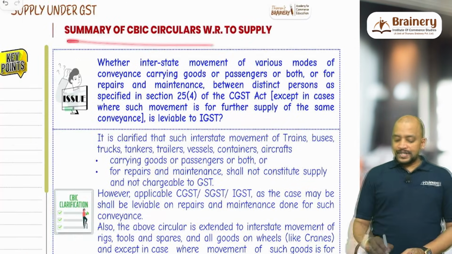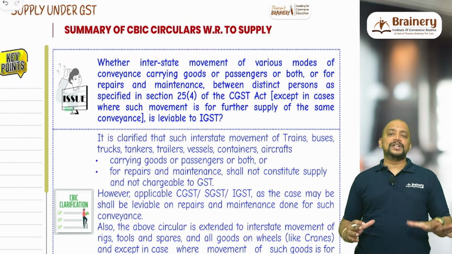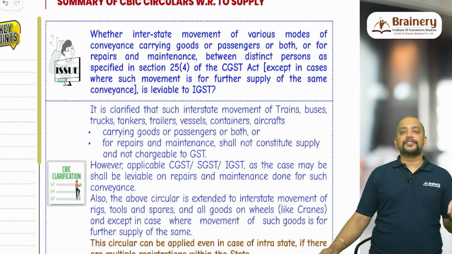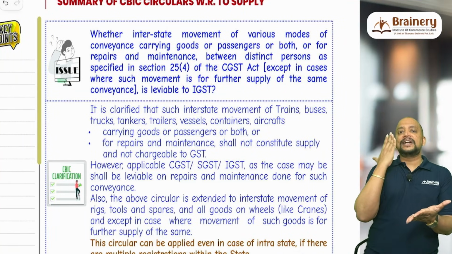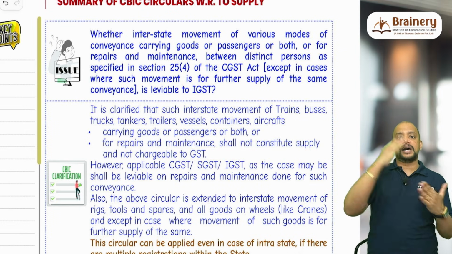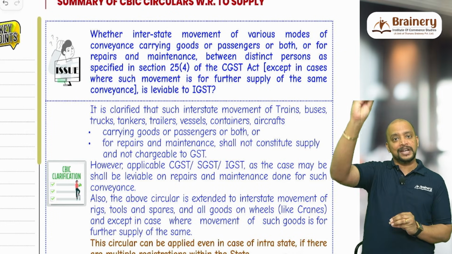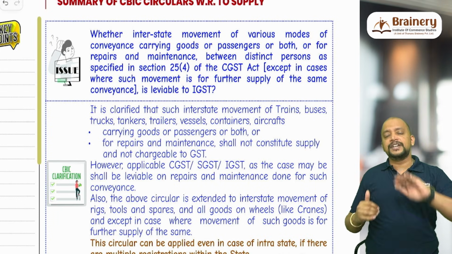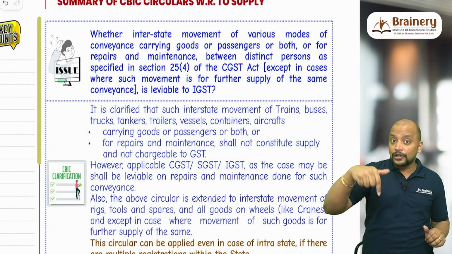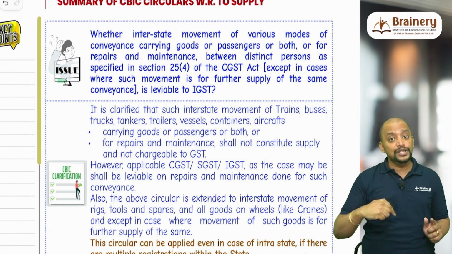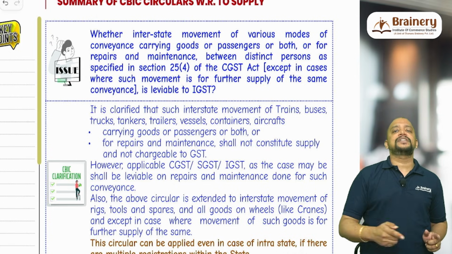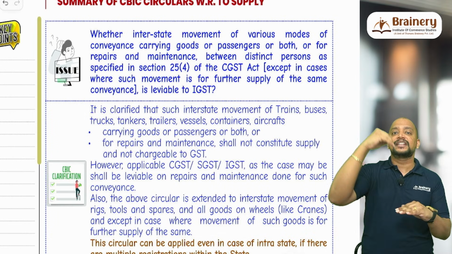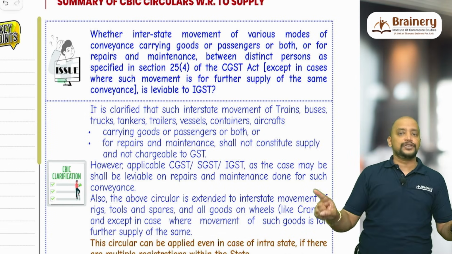Then we are moving on to the summary of CBIC circulars related to supply. So we completed supply and composite and mixed supply. So here the first issue is with respect to interstate movement of conveyances between the distinct person. Say there is one distinct person in Tamil Nadu and another in Maharashtra, which means I have two registrations, one in Tamil Nadu, another one in Maharashtra. Now I am sending the goods from Tamil Nadu to Maharashtra in a lorry. Whether this lorry will be goods, yes, lorry is goods, but this particular lorry which I am sending from Tamil Nadu to Maharashtra, even though there is a movement of goods, even though it is supply under 7(1)(c), the circular says that it is not a supply, because any movement of conveyance between the distinct person carrying the people or carrying the goods, on that conveyance there is no GST, it is not a supply.